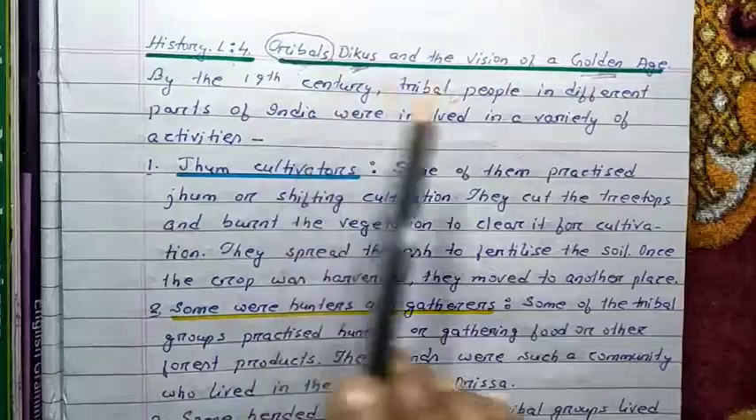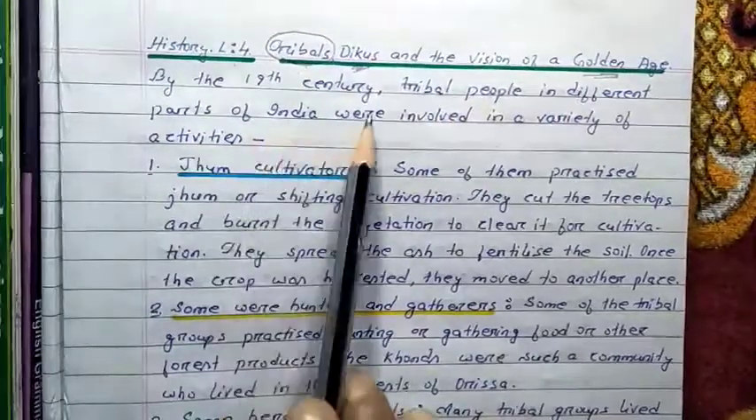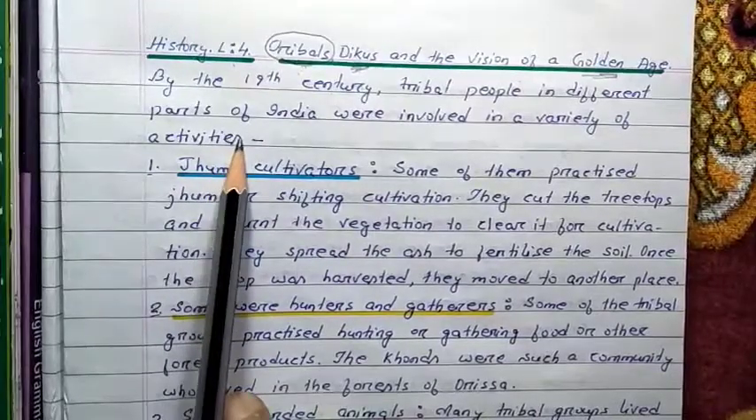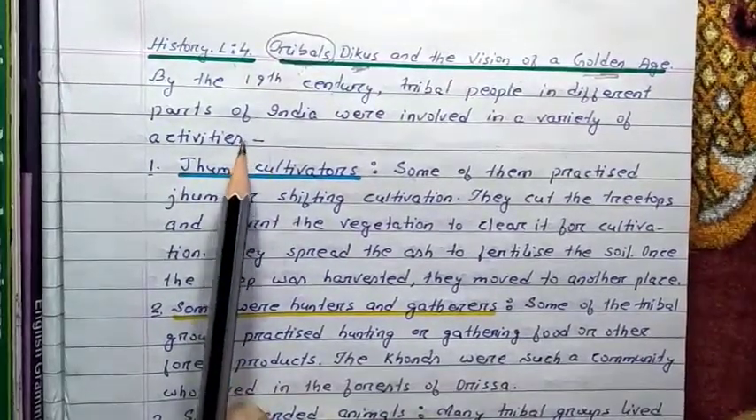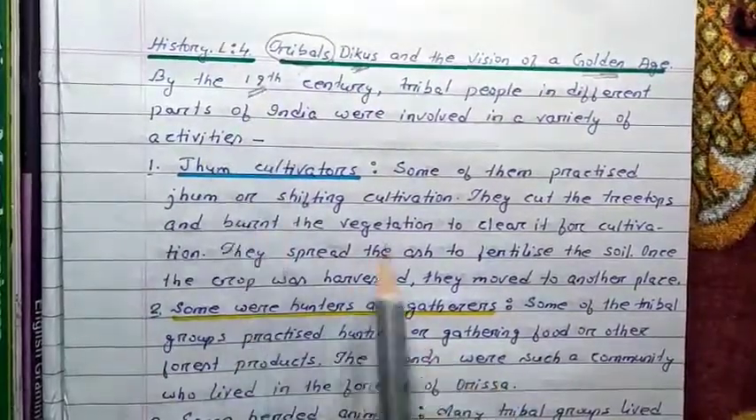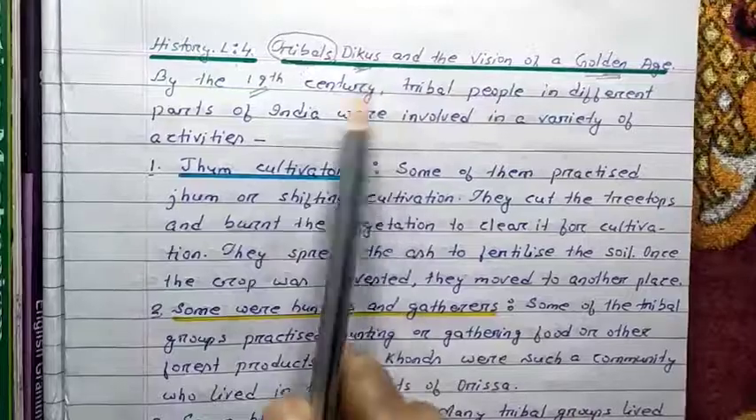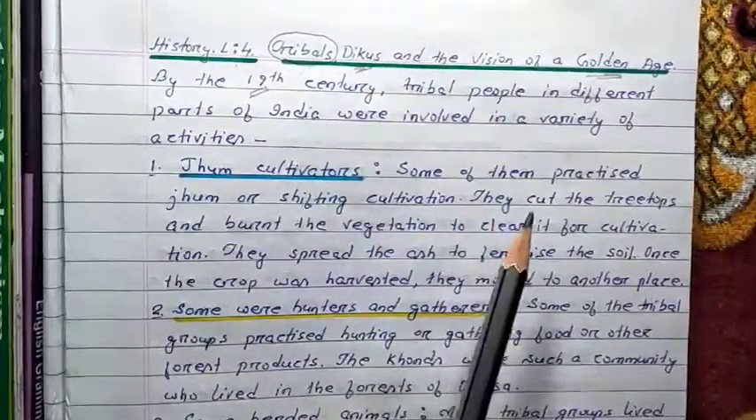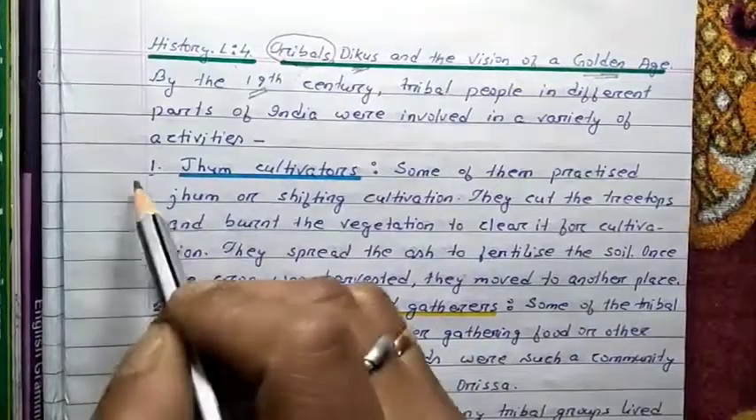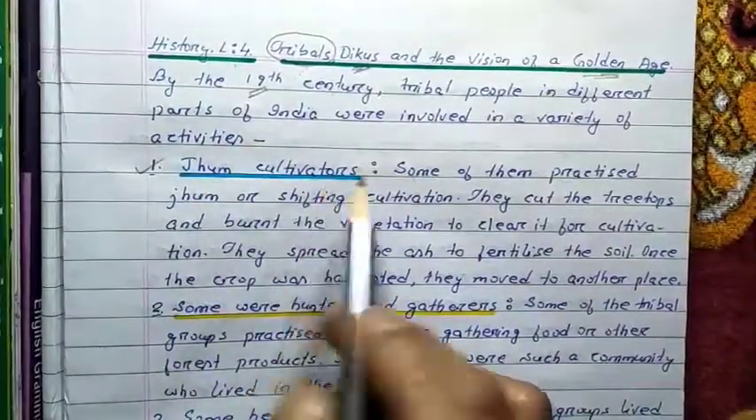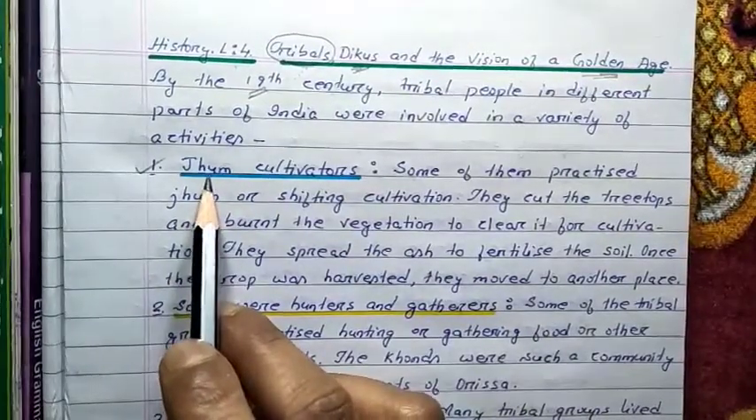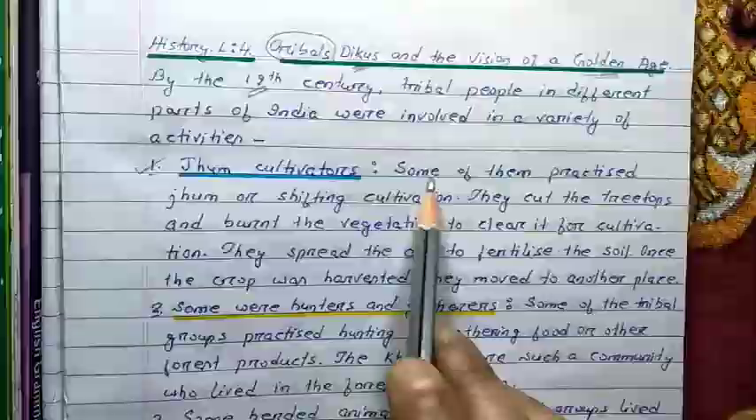By the 19th century, tribal people in different parts of India were involved in a variety of activities. For earning our livelihoods, we depend on different types of economic activities. In the 19th century, before the arrival of the British, the tribal peoples were engaged in different types of activities. I have tried to show you here a few activities. The first one is jhum cultivators. In our previous chapter, we already discussed jhum cultivation. It is also known as shifting cultivation.